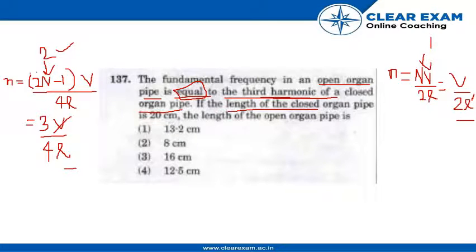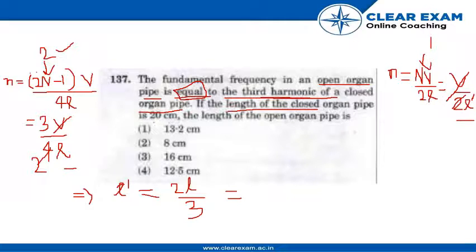V will be cancelled with V, and the 2 will cancel, and our final result will be L' is equal to 2L by 3, and we will put in the length L.